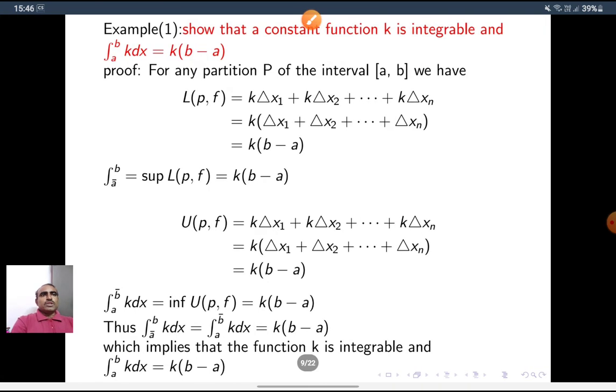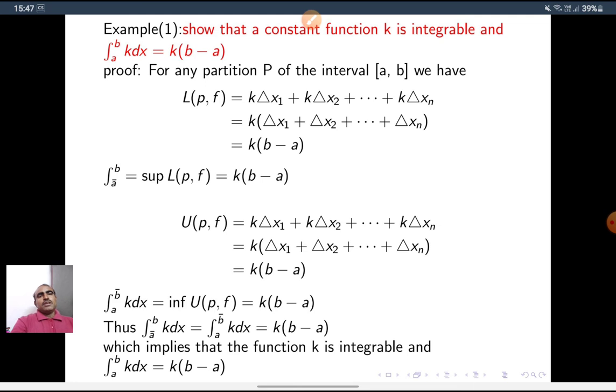See example. Show that the constant function k is integrable and the integral from a to b of k dx is equal to k into b minus a. As per definition, if it is integrable, then its lower integral and upper integral are both equal. So the lower integral of k dx is equal to the upper integral of k dx. The common value is called the Riemann integral.